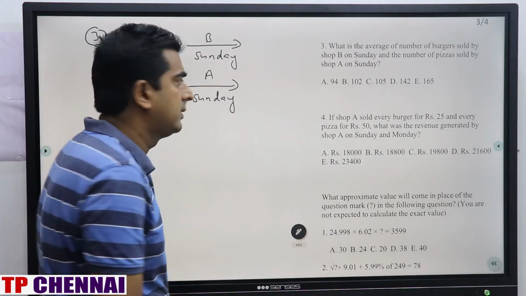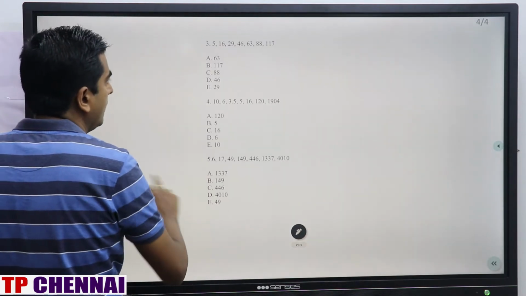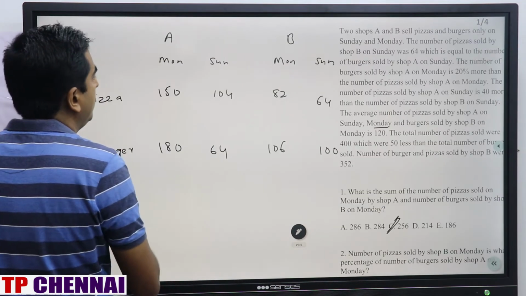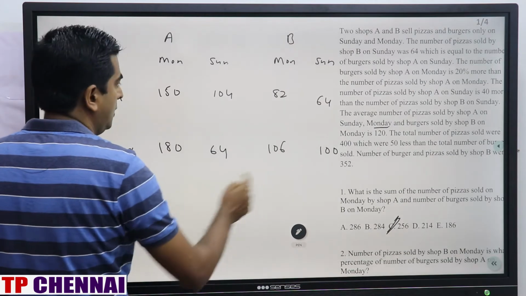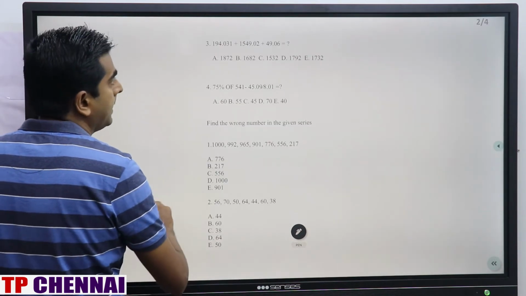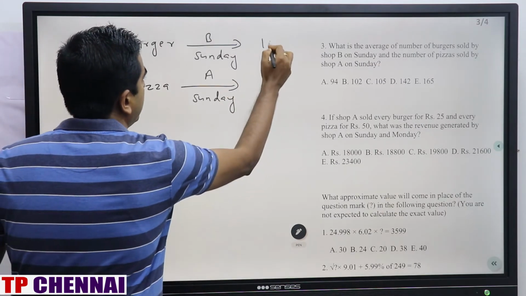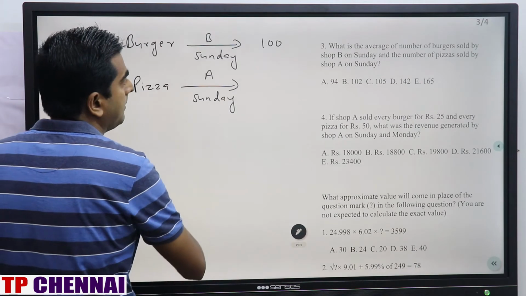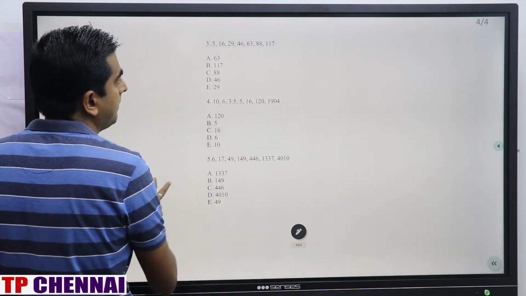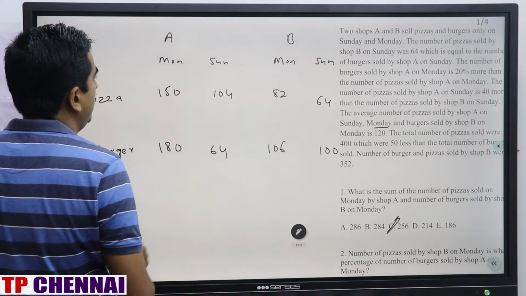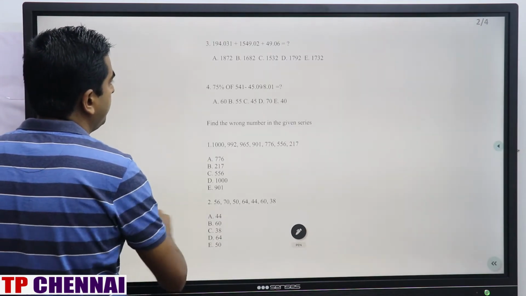Burger shop B on Sunday is how much? 160. This is nothing but 100. And pizza sold by shop A on Sunday, 104.